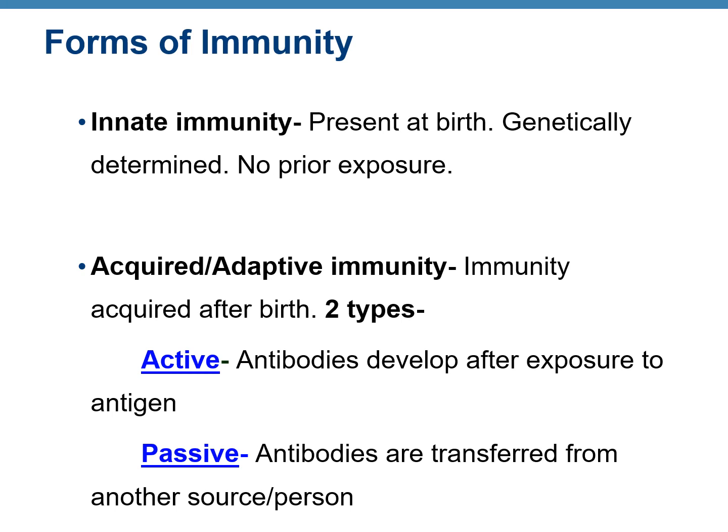So again, a recap. There are two types of immunity: innate and adaptive or acquired. Innate immunity is genetically determined, you are born with it, while adaptive immunity is something that you acquire after birth. So now we are going to focus on adaptive immunity. There are two types of adaptive immunity: active and passive. Active means when the body actively develops antibodies after exposure to antigen, while in passive immunity, the antibodies are passively transferred from another source or another person.